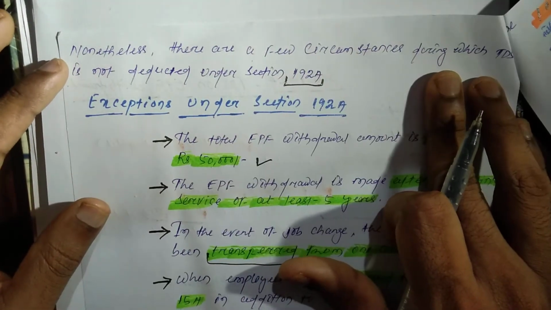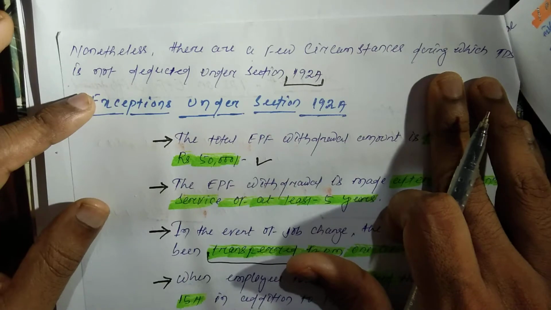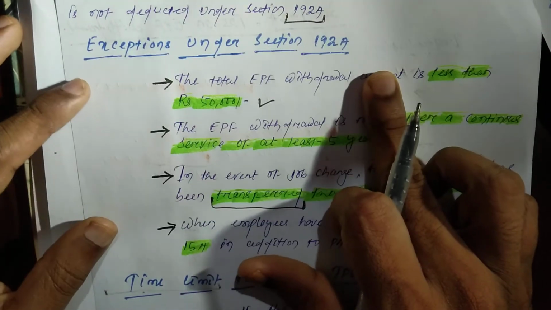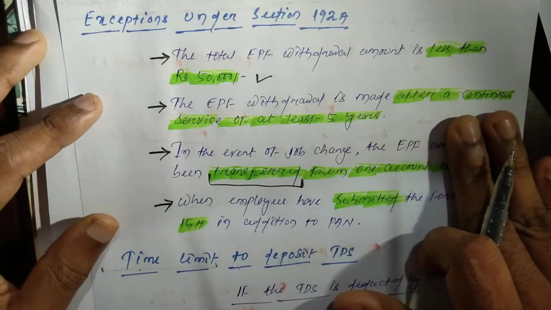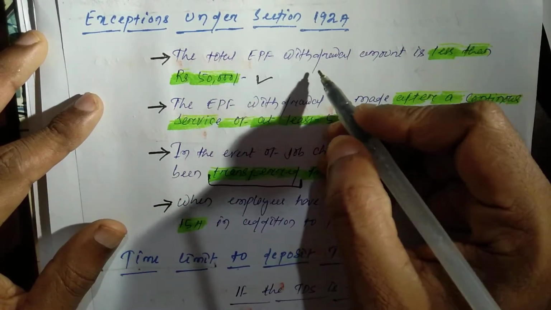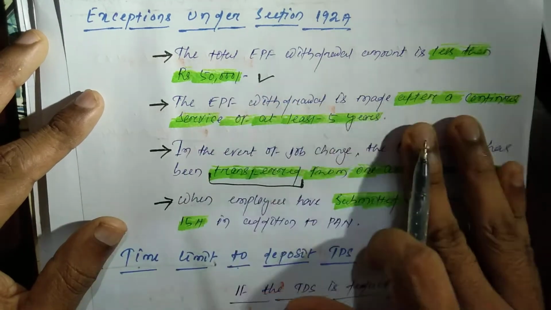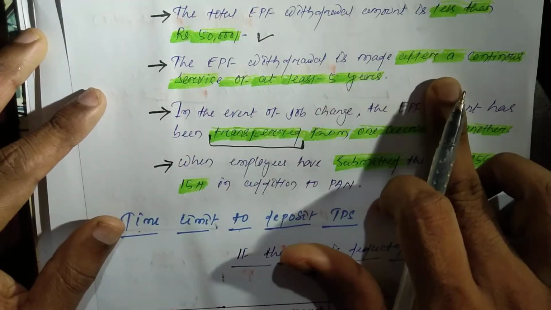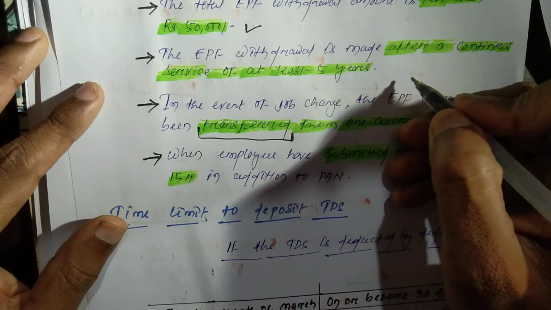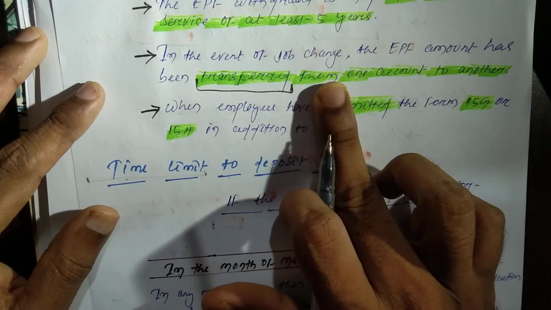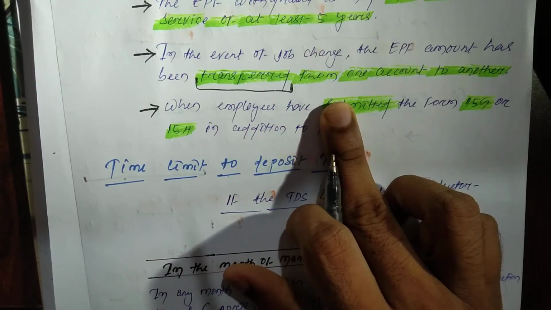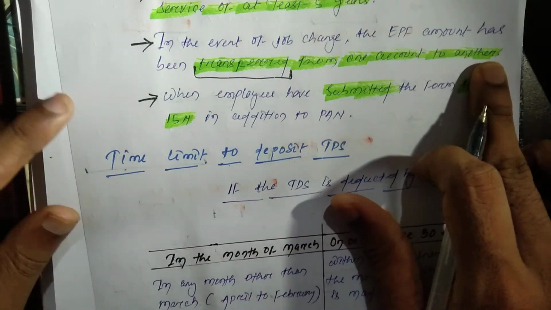Nonetheless, there are a few circumstances during which tax is not to be deducted under section 192A, that is, exceptions under section 192A. What are the exceptions? First, the total EPF withdrawal amount is less than 50,000. Whatever the PF withdrawal is, it should be less than 50,000. The EPF withdrawal is made after a continuous service of at least 5 years. If EPF withdrawal happens after 5 years, then no TDS. And in the event of job change, the EPF amount has been transferred from one account to another account.